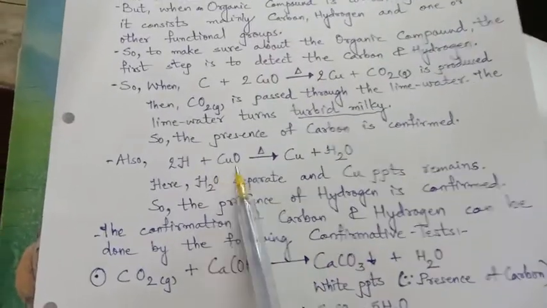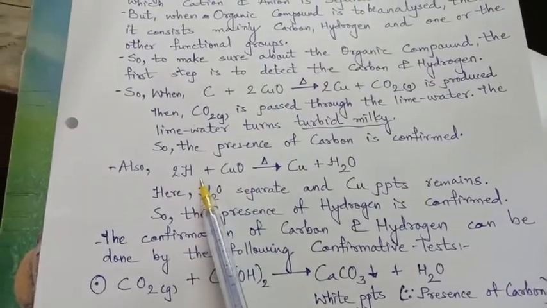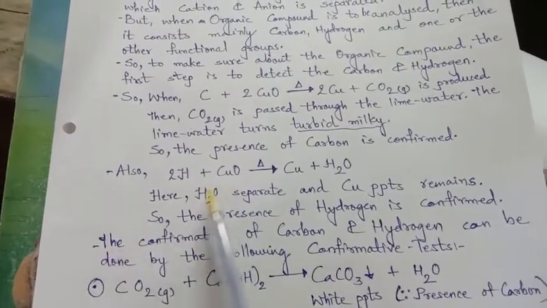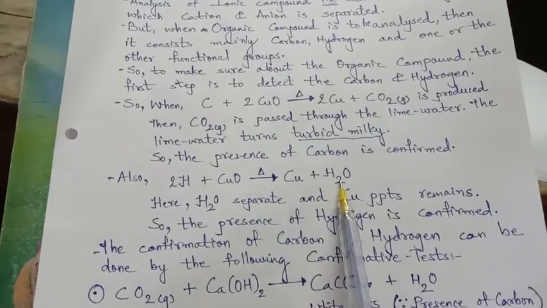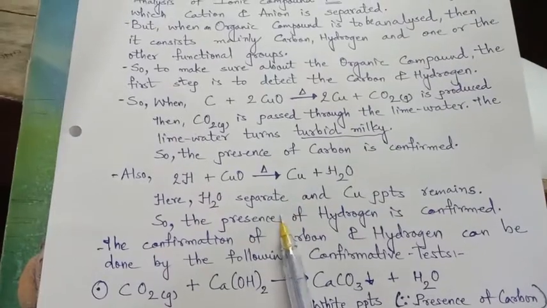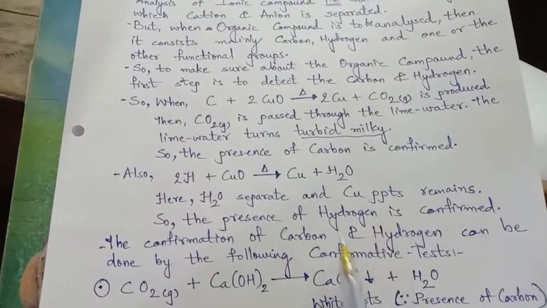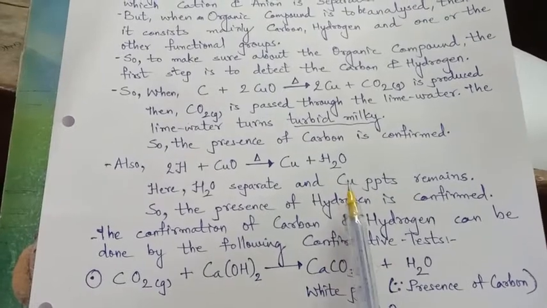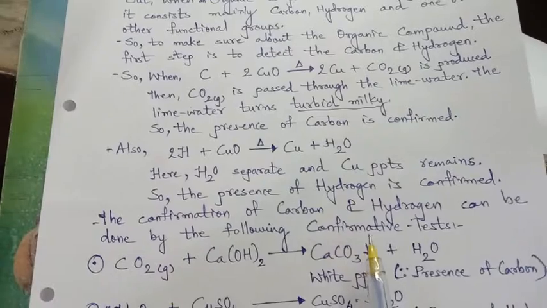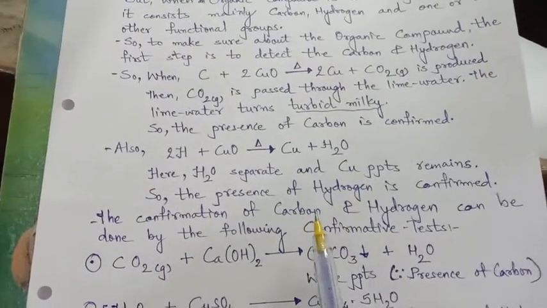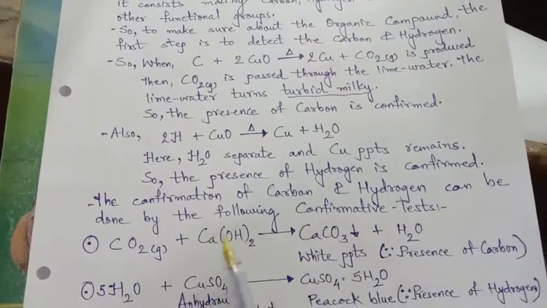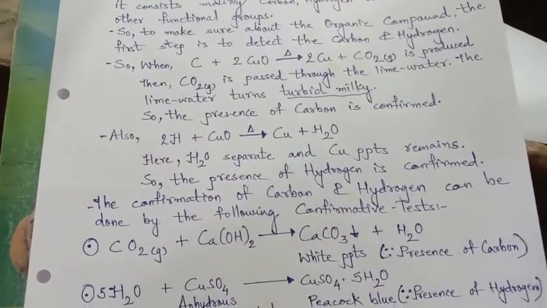And when copper oxide reacts with the carbon compound, that means the organic compound, if hydrogen is present, then definitely copper and water are separated. Right? H2O separates and copper remains. That means water is separated and the copper will settle down as sediment. Now the presence of hydrogen is also confirmed. That means the confirmation of carbon and hydrogen can be done by the confirmative test.